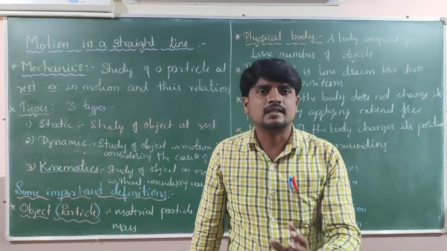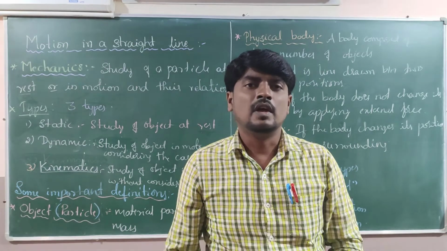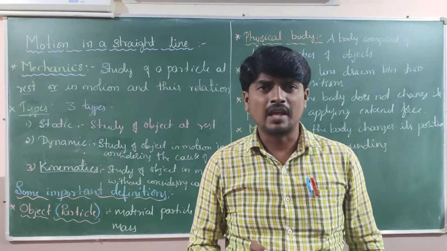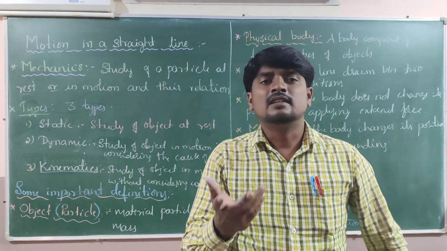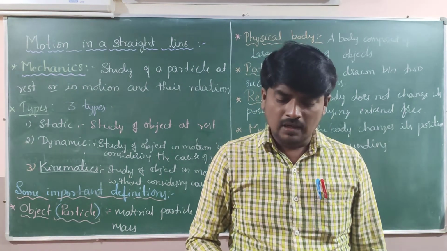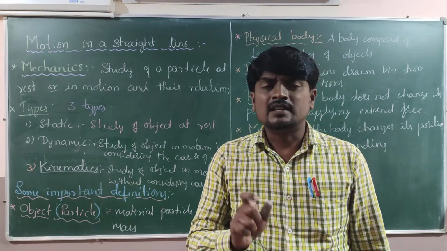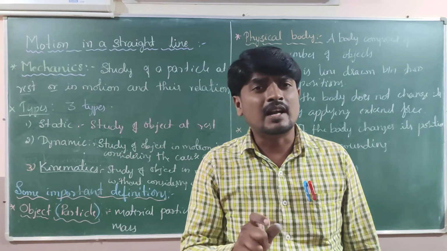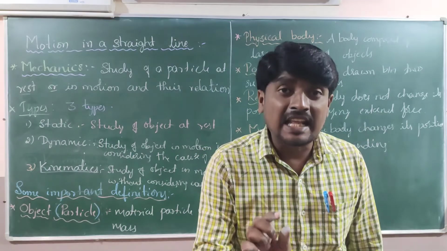Out of three axes, if I consider only one axis, and the body is moving along a straight line, then it is said to be a one-dimensional object. This one-dimensional movement, or the motion of a body in one dimension, is called rectilinear motion.